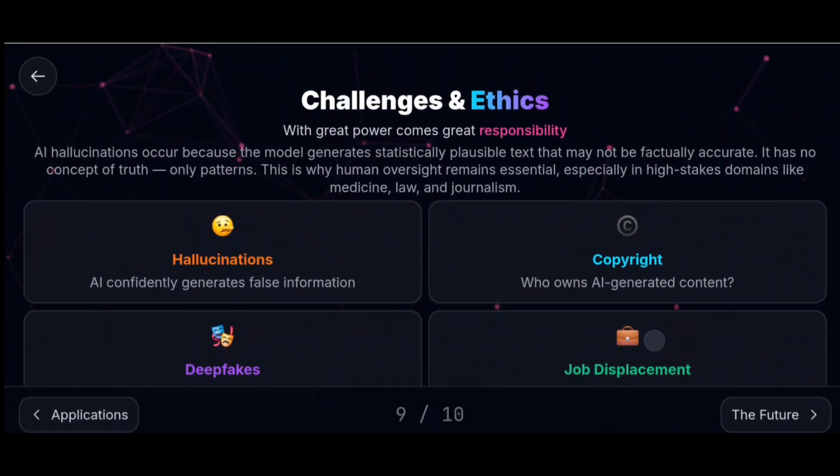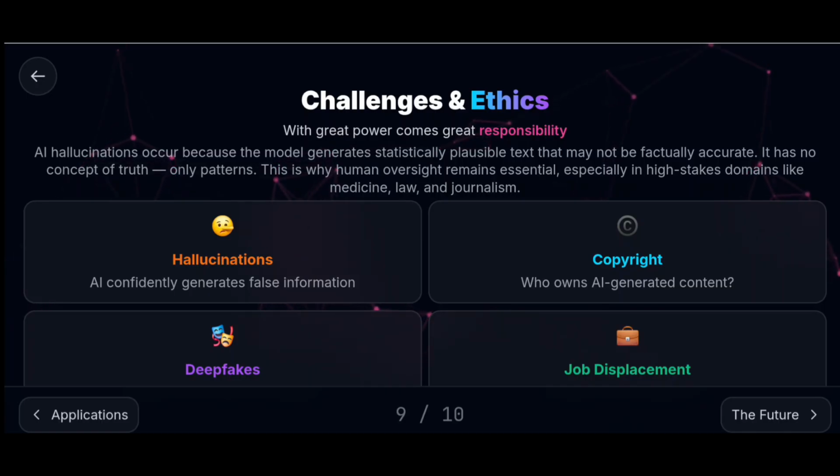Some challenges and ethics. AI is playing a very good role in our day-to-day life, but it also has some challenges, and we should use AI with utmost ethical values. With great power comes great responsibility. AI hallucinations occur because the model generates statistically plausible text that may not be factually accurate. It has no concept of truth, only patterns.